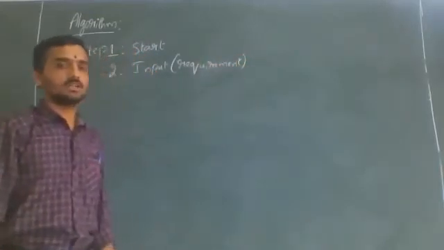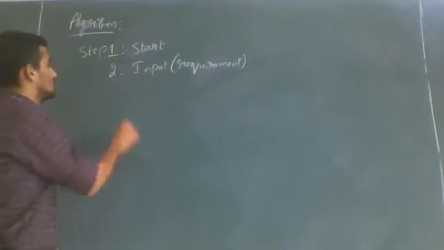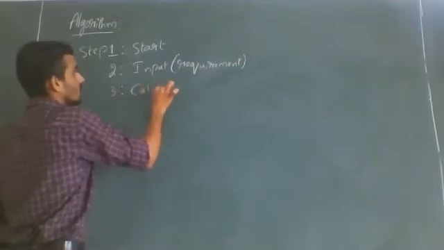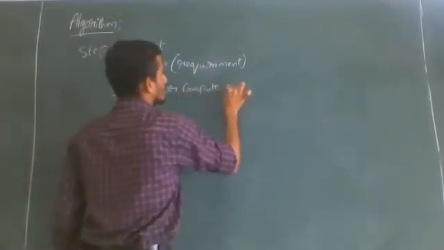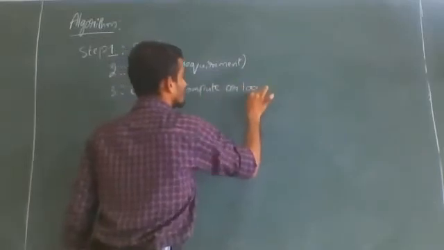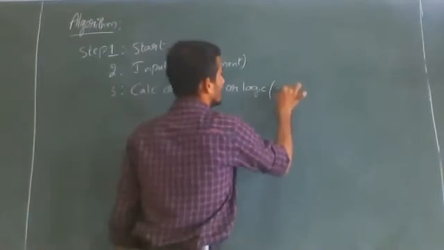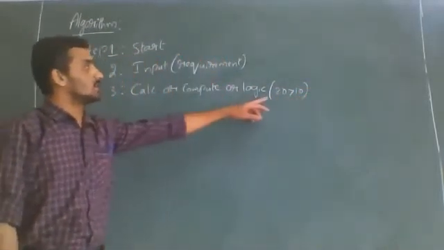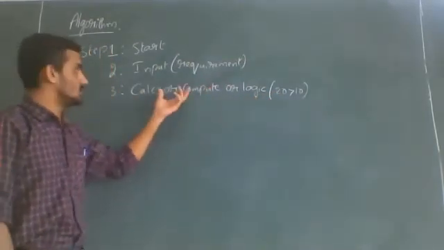That is nothing but the input. Third, if we have formulas, we calculate or compute, or we have to write some logic. Logic in the sense, like if I write 20 greater than 10, these are all logic conditions we write. Calculate or compute or write some logic. This is the third step.